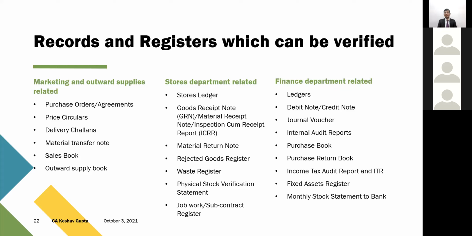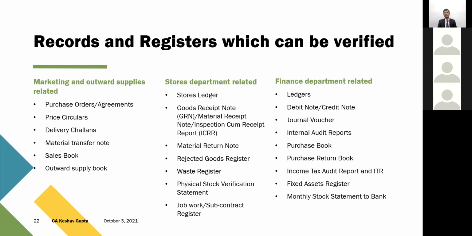Job work register will play an important role, because there's a guideline that job work has to be returned within 1 year. So there was a return also, ITC-04, but it has already been waived multiple times, and now the timelines have been revised. So yes, this register will play an important role to ensure that the transition is within that particular time frame. What is the exit date? What's the receiving date? So finance department related records, I'm sure we are all aware: